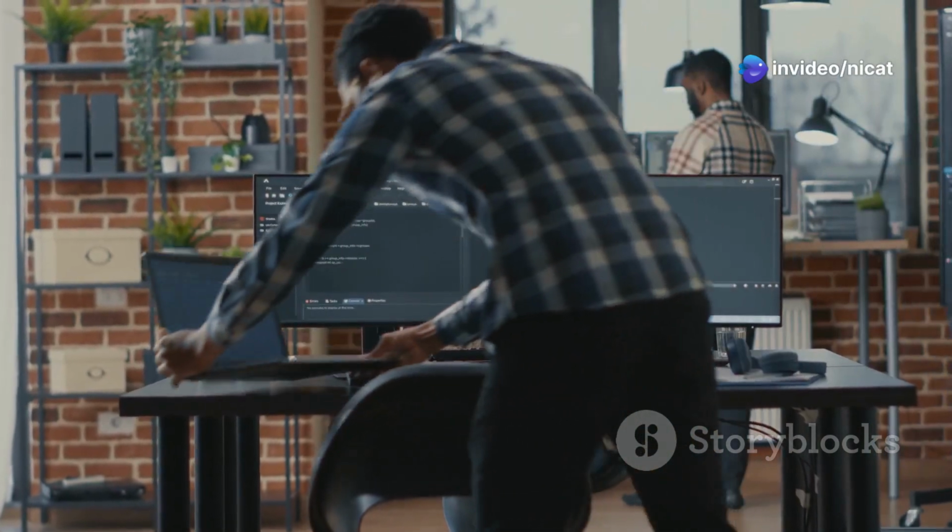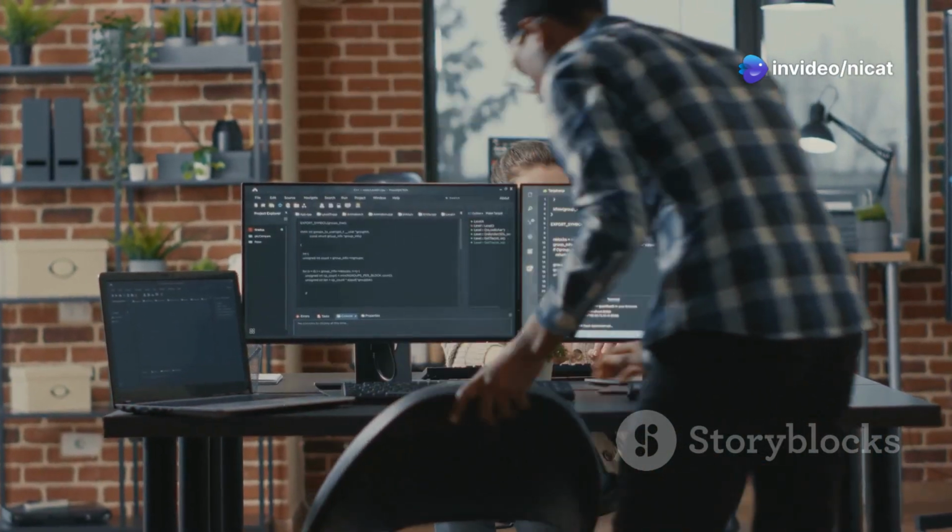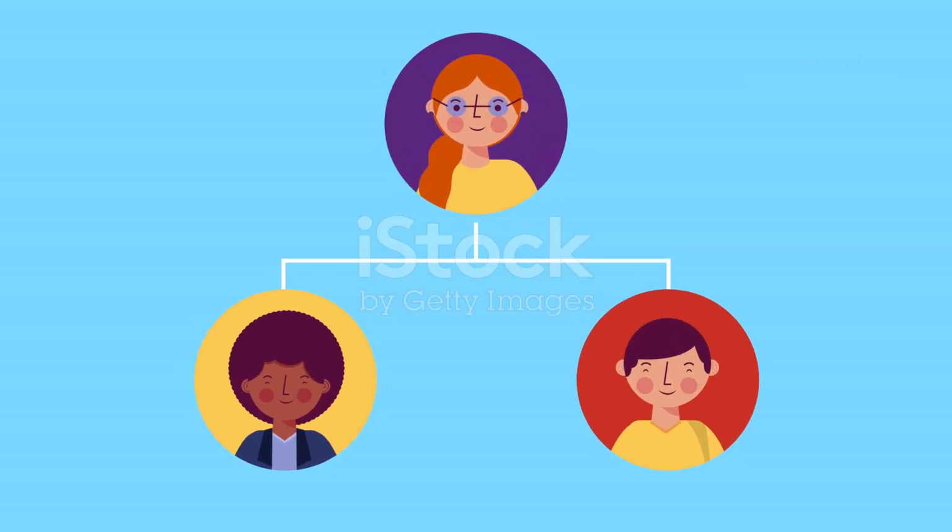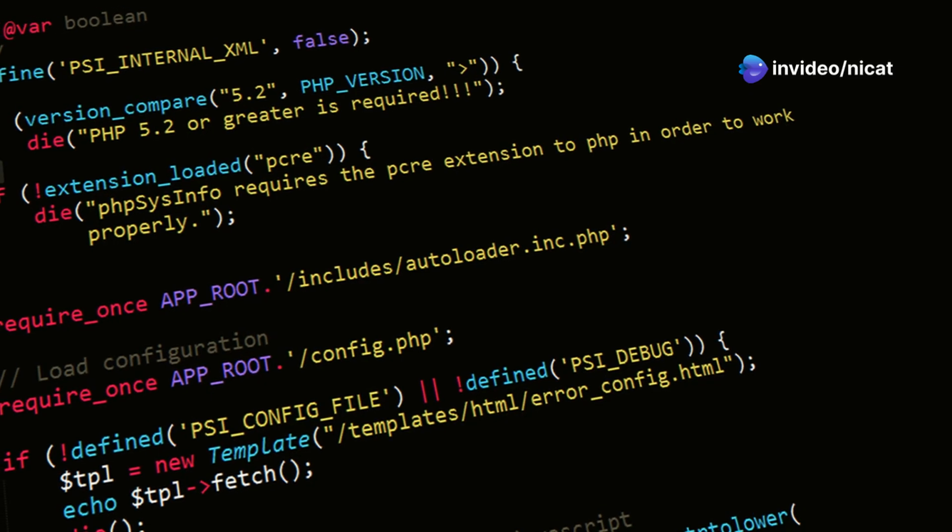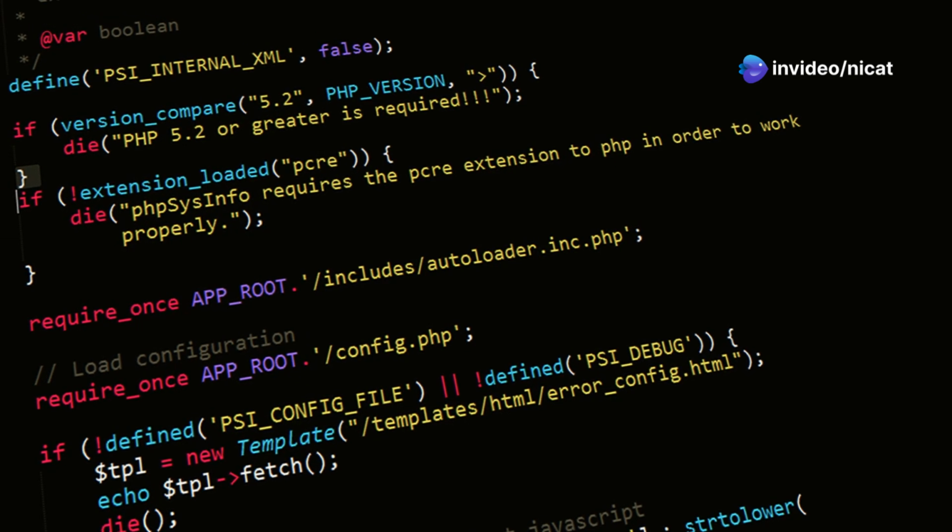Section 8: Inheritance, building upon existing code. Inheritance is a powerful mechanism in OOP that allows you to create new classes, known as derived classes, based on existing classes, known as base classes. Derived classes inherit the properties and methods of their base classes.